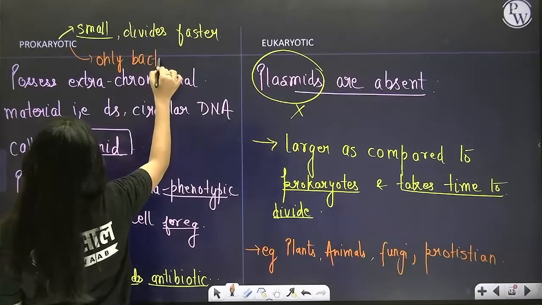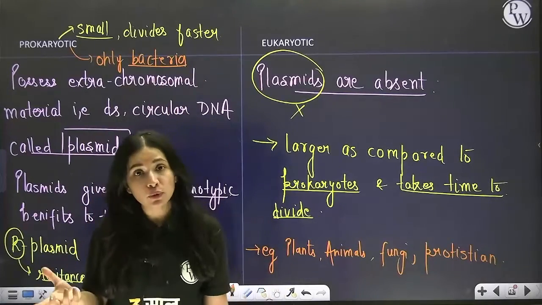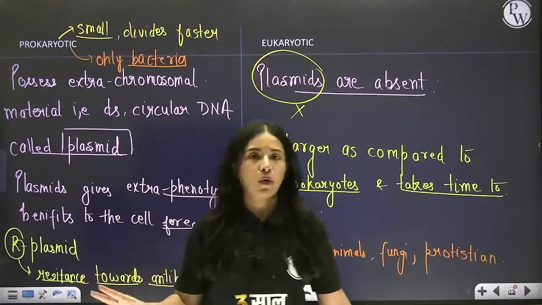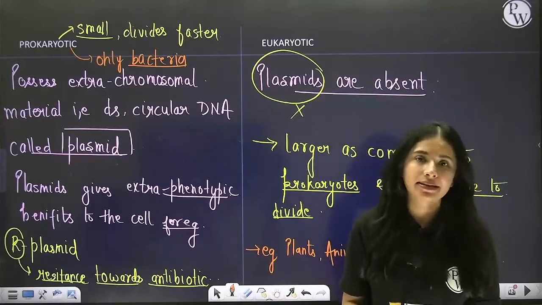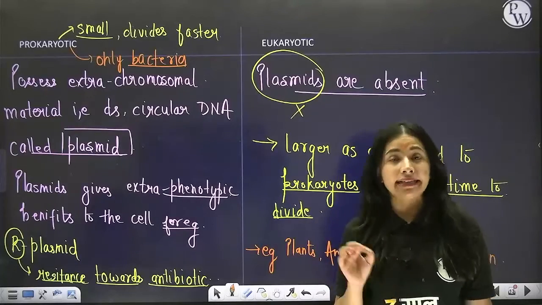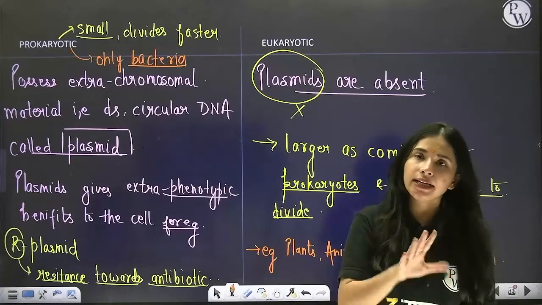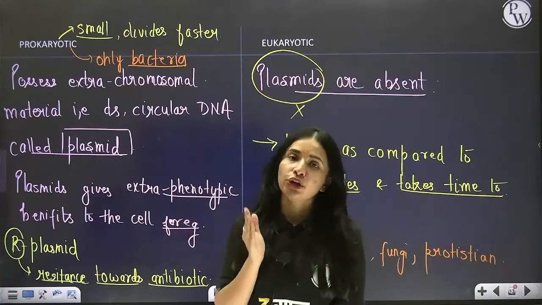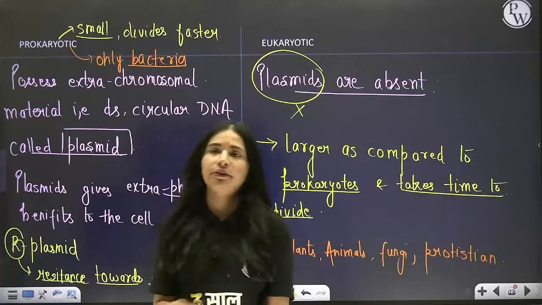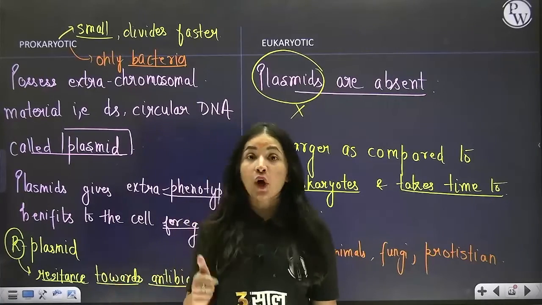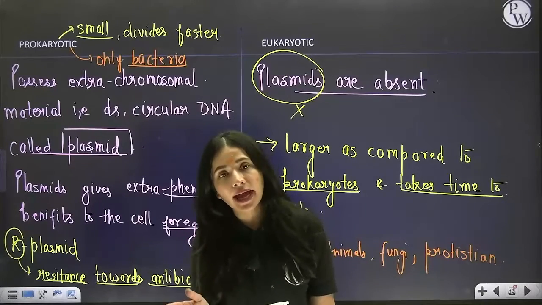So if I say that bacteria and prokaryote are synonyms of each other, I will not be wrong. Either you say prokaryotic cell or you say bacteria, one and the same thing, because only bacteria are prokaryotes. All other organisms other than bacteria are made up of eukaryotic cells, like plants, animals, algae, fungi, protists, etc. Got my point? So these are the points of difference between prokaryotic and eukaryotic cells.